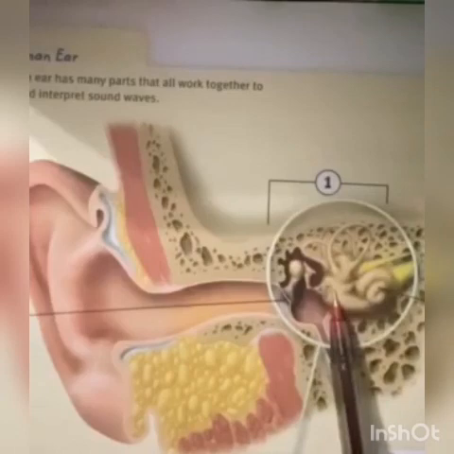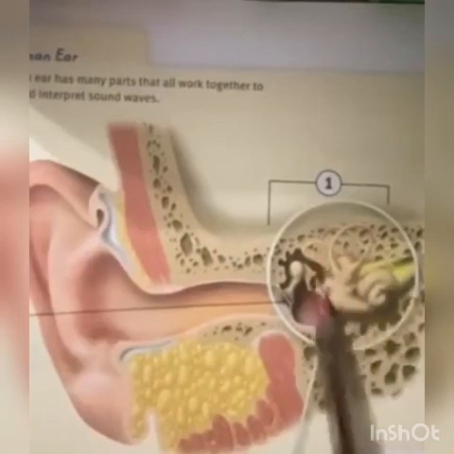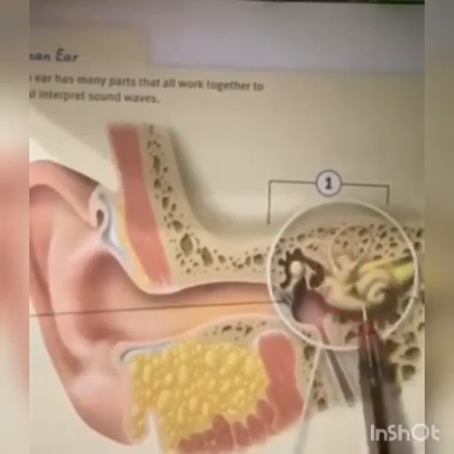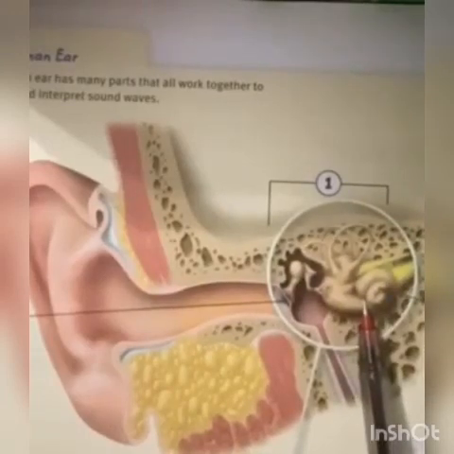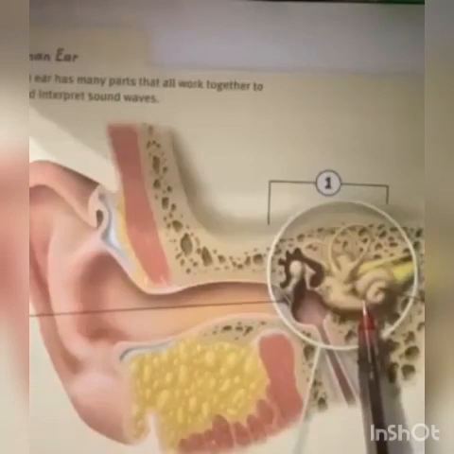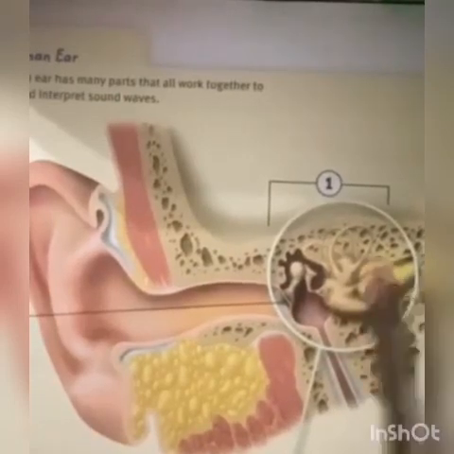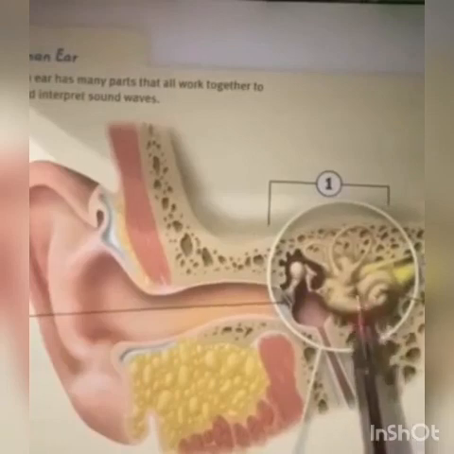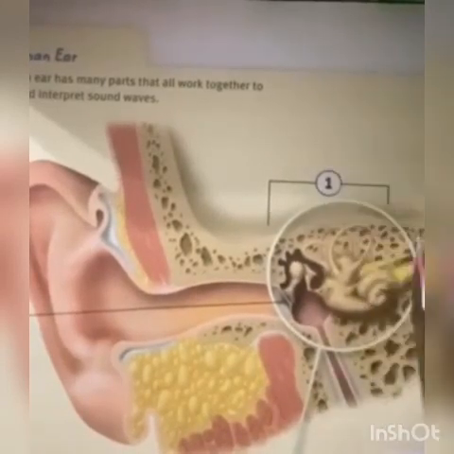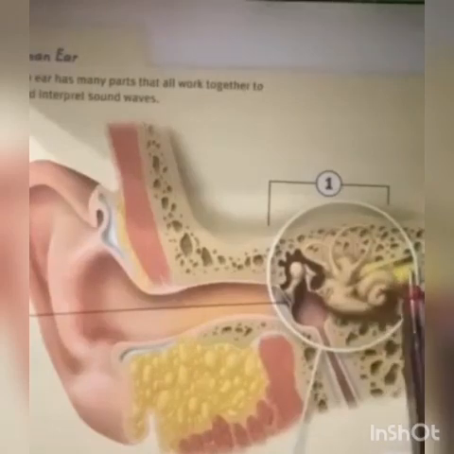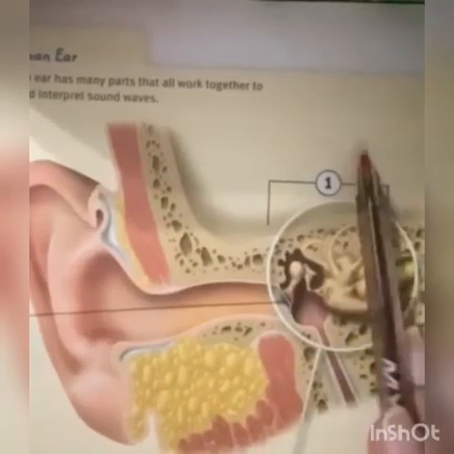The vibration passes through the oval window to the snail shape, which is the cochlea, which has thousands of nerve cells, which are called tiny hairs. The tiny hairs take the vibrations and convert them to electrical signals, which are sent to the brain by the auditory nerve. And you can hear.